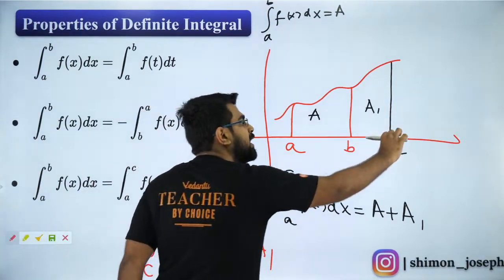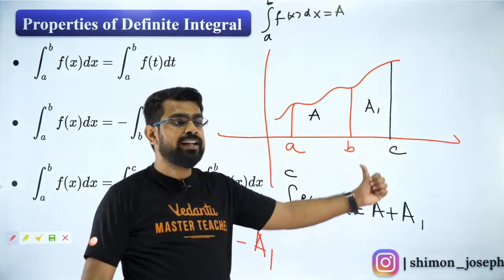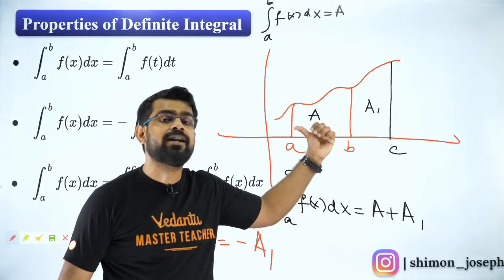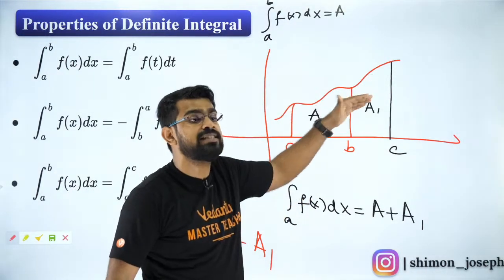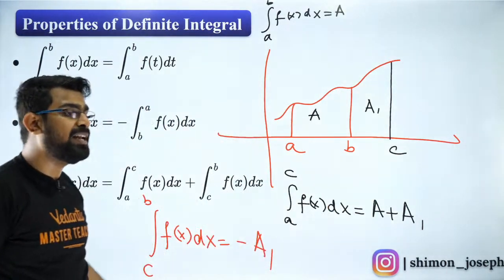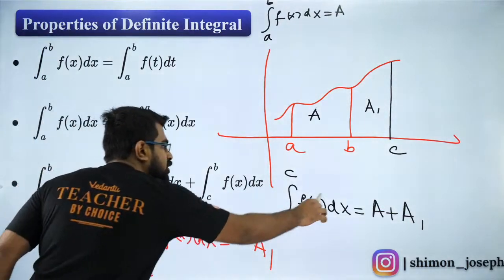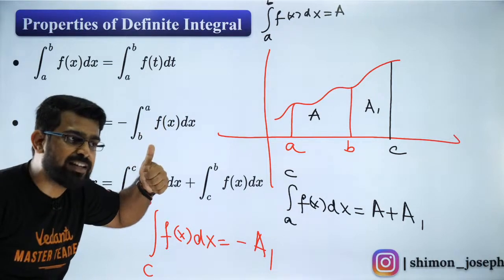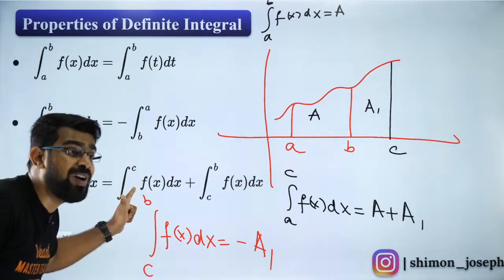Why? Because you're coming from C to B, you're traveling towards the left side. When you're traveling towards the left side, if you have area above the x-axis, it will be negative. So when I add both of them, what do I get? Do I get the same area? Did you like it? So C can lie anywhere.